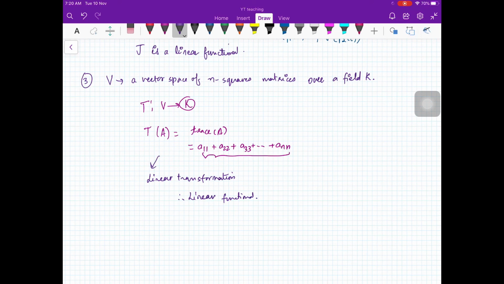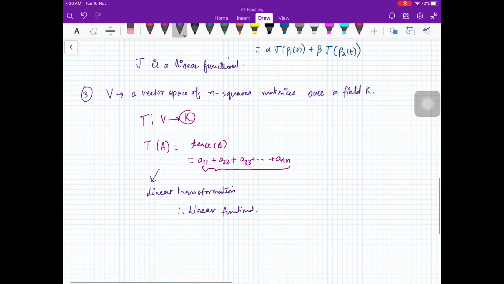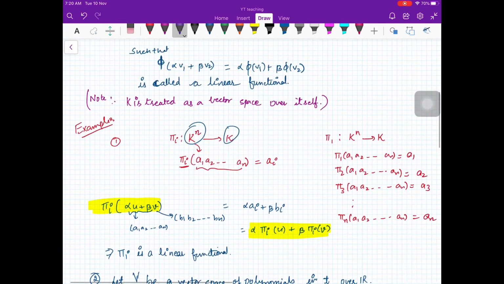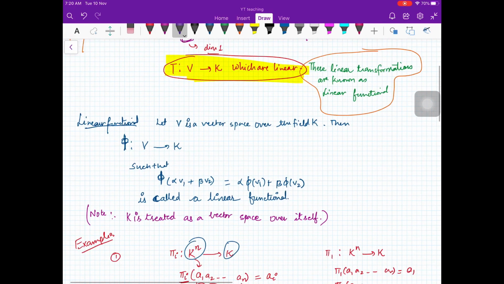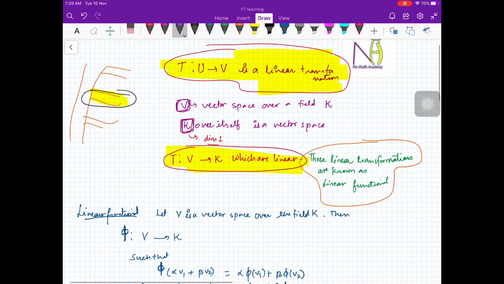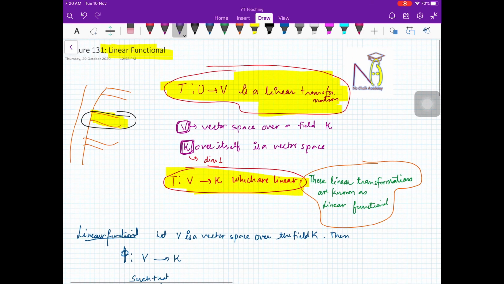So these are the examples of the linear functional, and in the next coming videos we will be seeing how these linear functionals are special, what extra features they have as compared to linear transformations.